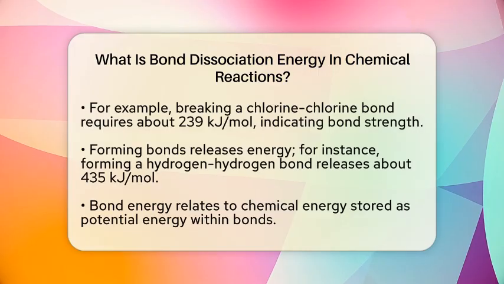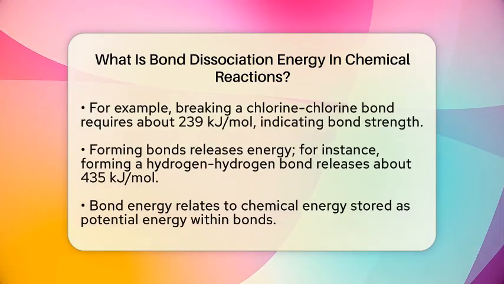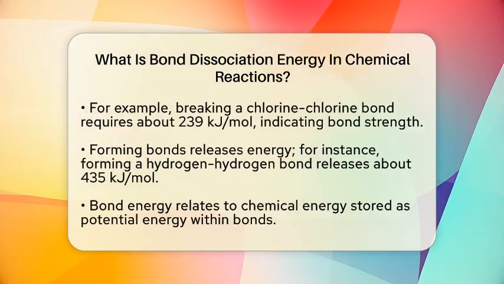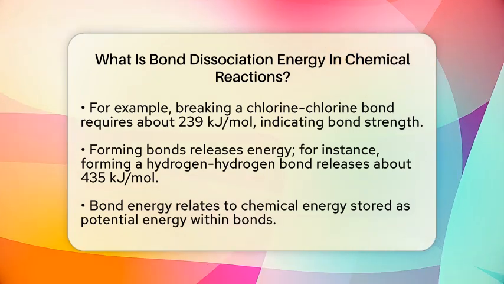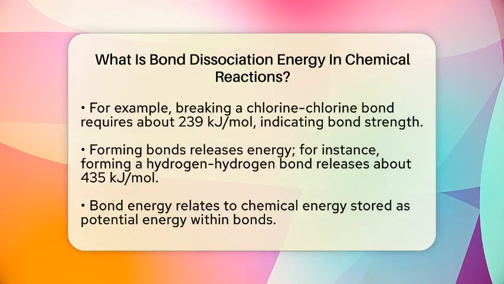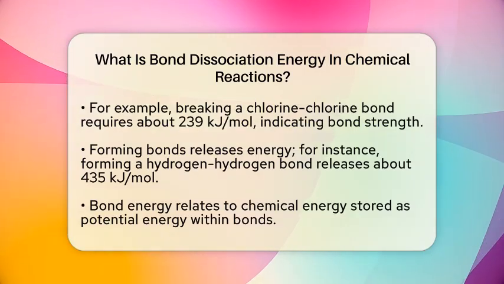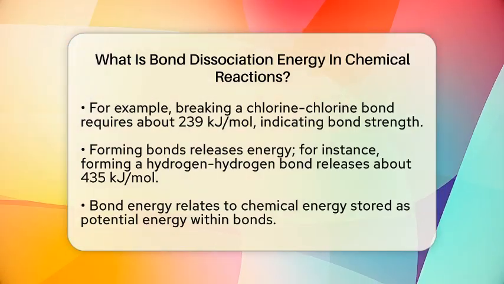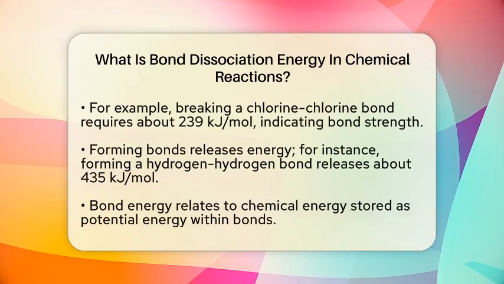Think of it like stretching a rubber band until it snaps. The more energy needed, the stronger or more stable the bond. Conversely, some bonds release energy when they form. For instance, when two hydrogen atoms form a hydrogen-hydrogen bond, about 435 kilojoules per mole of energy is released. This release of energy is what powers many chemical reactions.